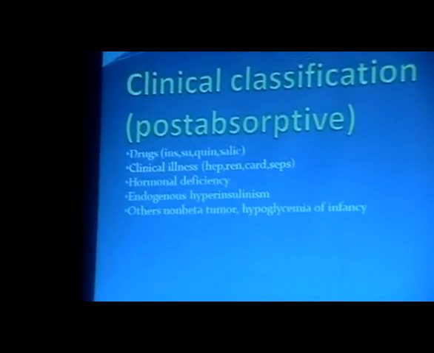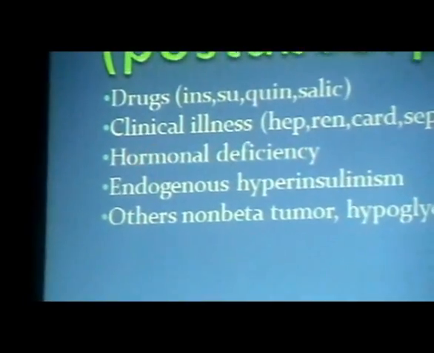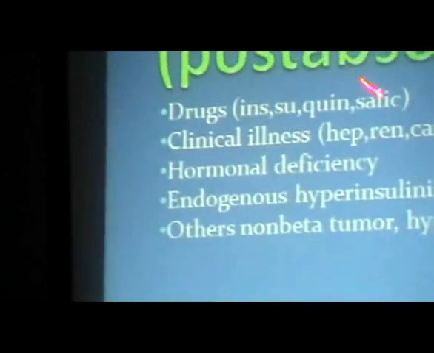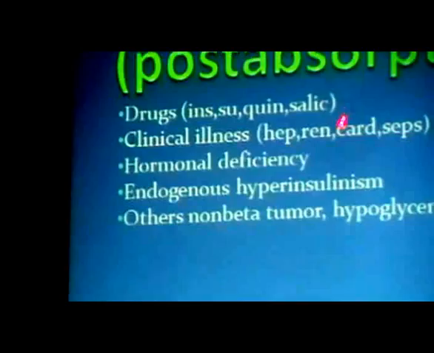Then certain clinical illnesses like severe hepatic failure, renal failure, cardiac failure or sepsis can also cause hypoglycemia because of complex metabolic processes. As we know, the liver is the important site for gluconeogenesis, and if the liver is not functioning, naturally we will not have endogenous glucose. So that's why we may end up with hypoglycemia. Then hormone deficiencies, like cortisol and other hormones which have an effect on glucose metabolism; if they are absent or deficient, we may get hypoglycemia.